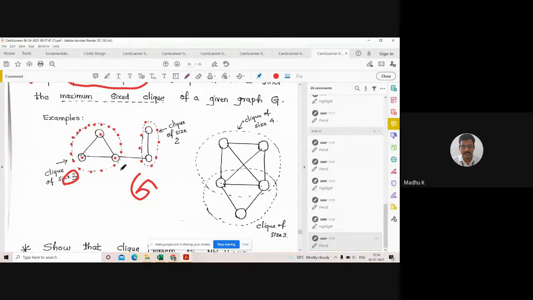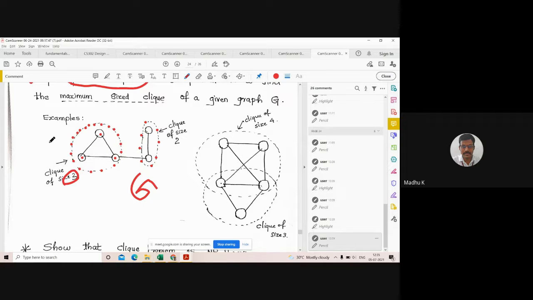So in this graph G, there exist 2 subgraphs, and both are complete subgraphs. So there exist 2 Cliques in this problem, and which is the maximum sized Clique?